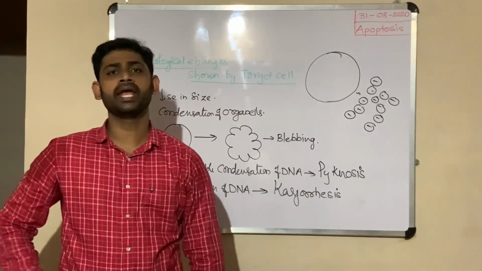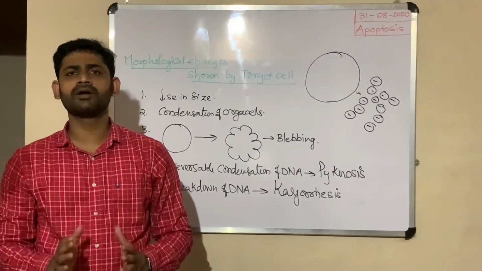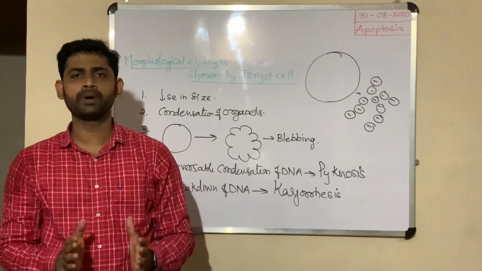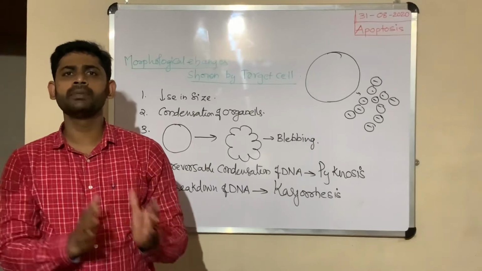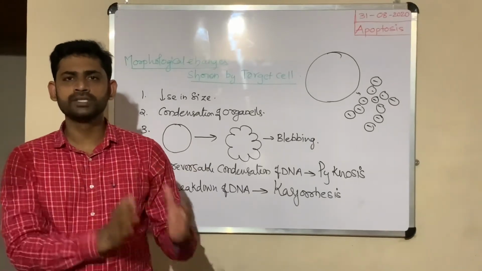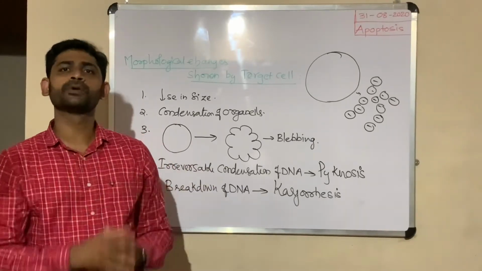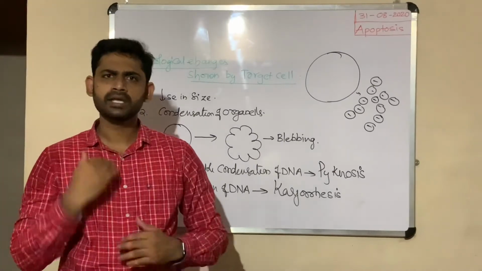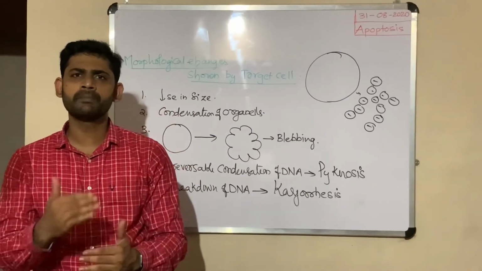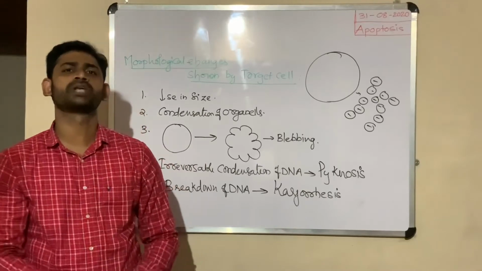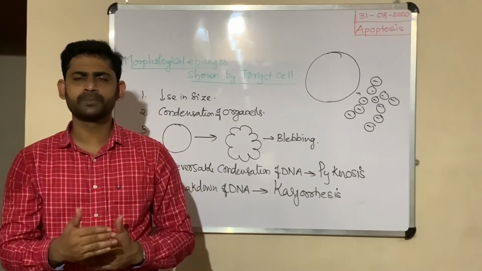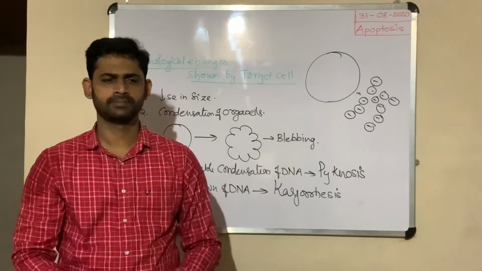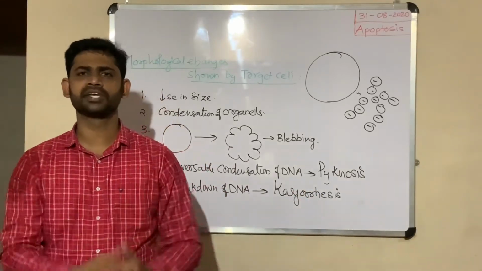Coming to why this is called programmed: apoptosis is a type 1 PCD. PCD means programmed cell death or physiological cell death. First, take programmed cell death. This process is a step-by-step mechanism, as you have understood till now. First the target cell is exposed to a signal, intracellular or extracellular.